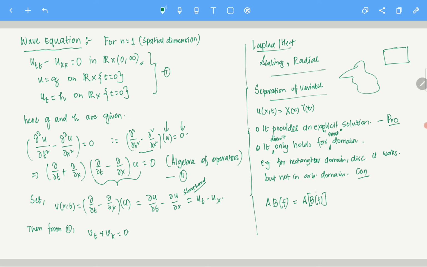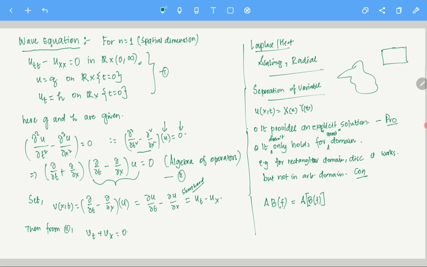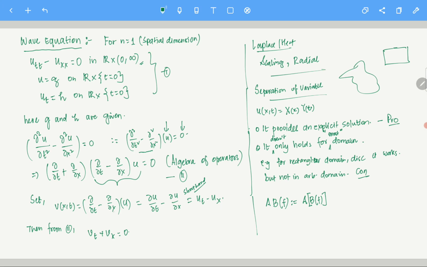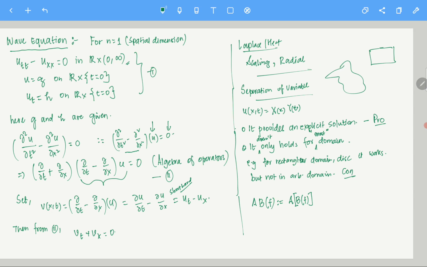Whatever it does, then I can take the action of a and work with that. Think of this as a kind of definition, so I can use that here. Now once I have this, it's an operator, so it acts on u and gives me some function v. That v, now again del/del t plus del/del x acting on v, is equal to the function 0. So I want to solve this problem.